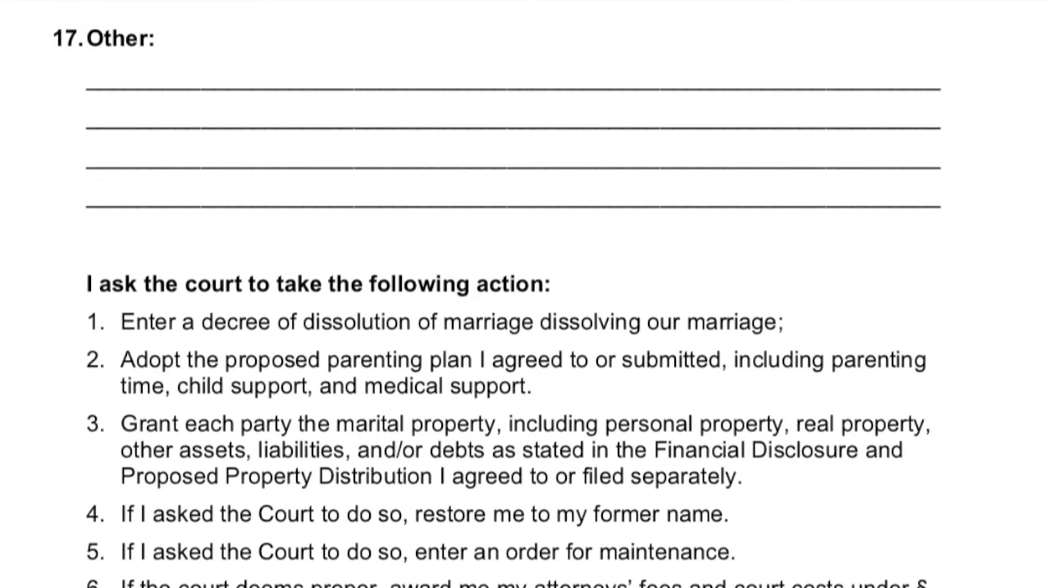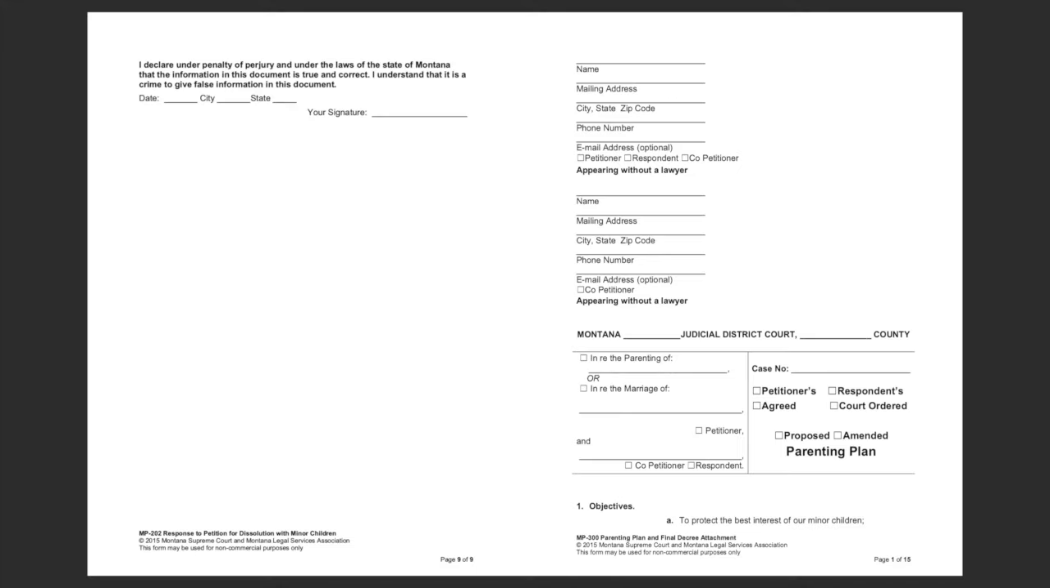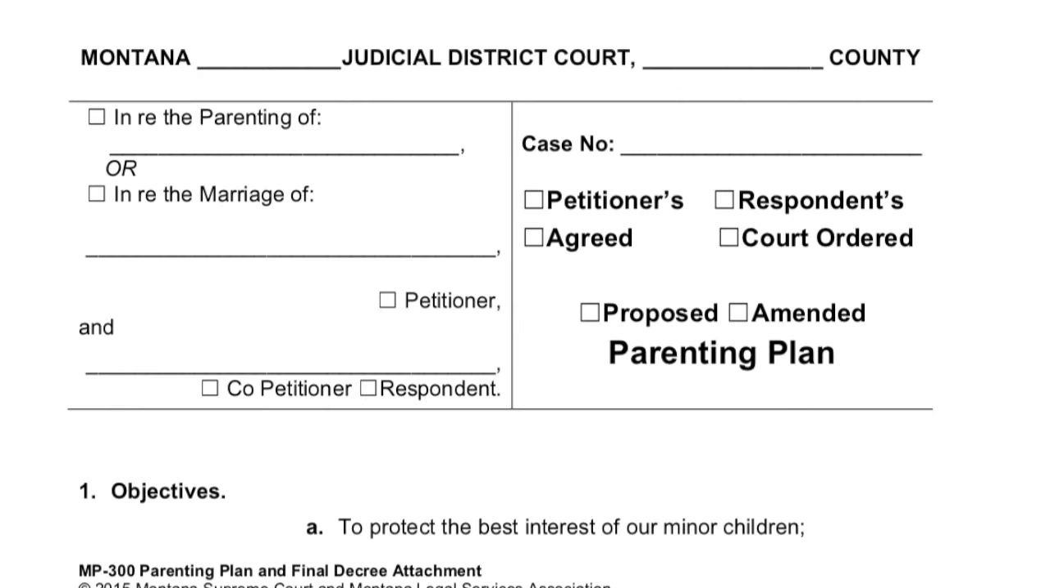In Section 17, please write in anything else you would like to include in the petition. At the end of the form, please write in the date, city, state, and sign this document. You have now completed your response to a petition for dissolution of marriage with minor children. Now you are ready to begin filling out your proposed parenting plan.